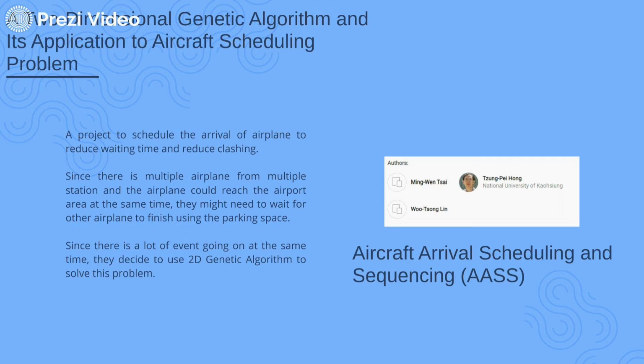Since there are many aeroplanes coming from multiple places into a single airport, situations such as multiple aircraft reaching the airport at the same time are bound to happen, so one of the aircraft needs to wait in the air. To solve this problem, they used a two-dimensional genetic algorithm since there are multiple things going on at the same time and the normal single dimension chromosome won't work.